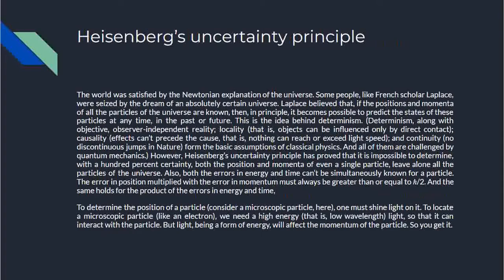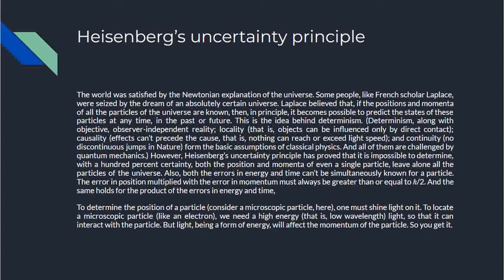Now, Heisenberg's uncertainty principle. The world was satisfied by the Newtonian explanation of the universe. Some people like the French scholar Laplace were seized by the dream of an absolutely certain universe. Laplace believed that if the positions and momenta of all the particles of the universe are known, then in principle it becomes possible to predict the states of these particles at any time in the past or future. This is the idea behind determinism. Determinism, along with objective, observer independent reality, locality, that is, objects can be influenced only by direct contact, causality, effects can't precede the cause, that is, nothing can reach or exceed light speed, and continuity, no discontinuous jumps in nature, form the basic assumptions of classical physics, and all of them are challenged by quantum mechanics.